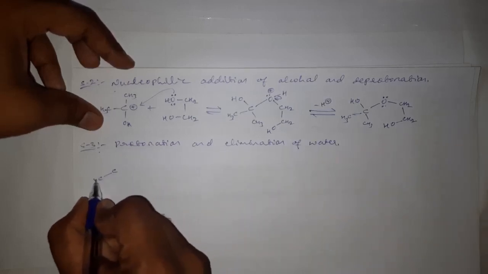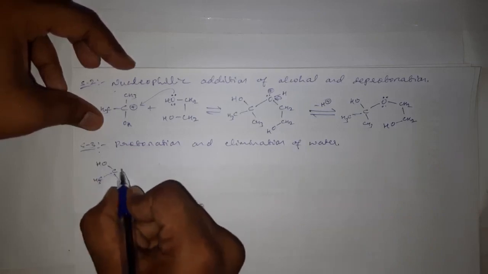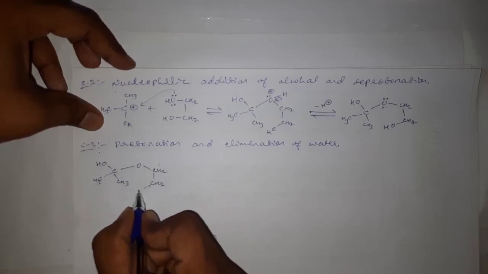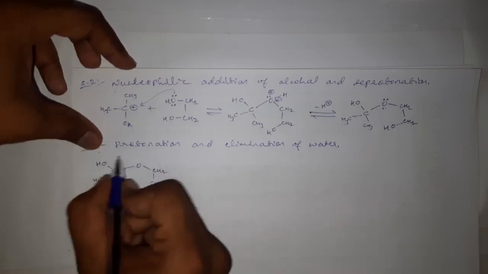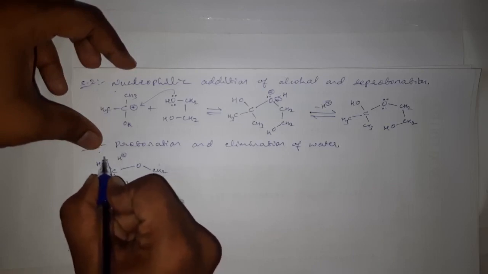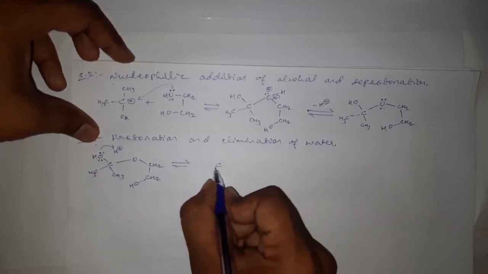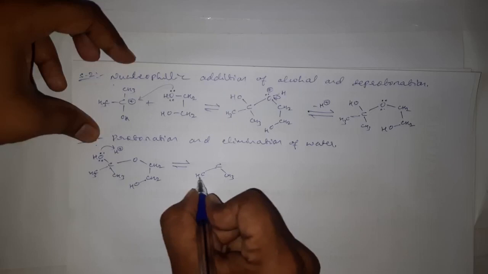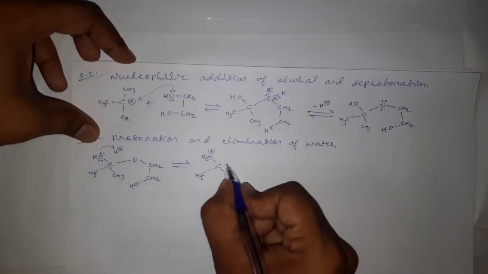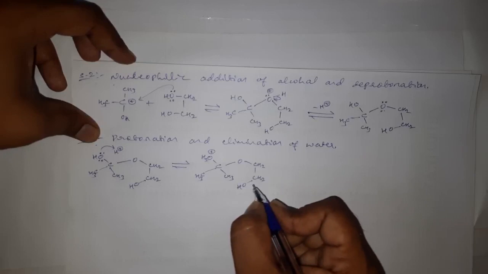CH3 CH3 C OH O CH2 CH2 OH, and this oxygen which has lone pairs of electrons will abstract the proton from HCl, and hence protonation takes place, and here we will get CH3 CH3 C OH2 with a positive charge, O CH2 CH2 OH, correct?